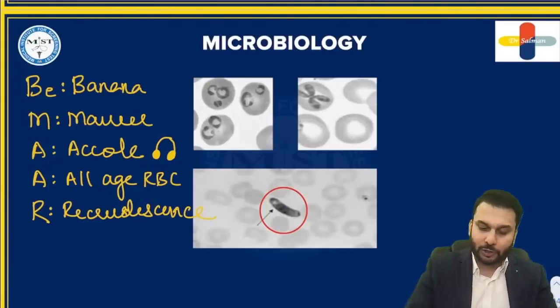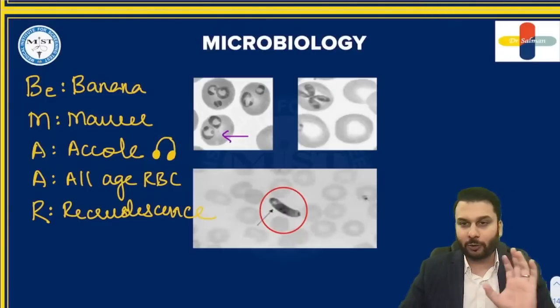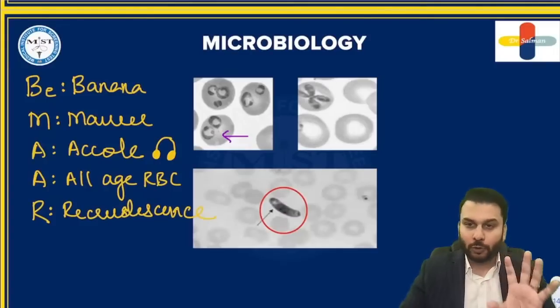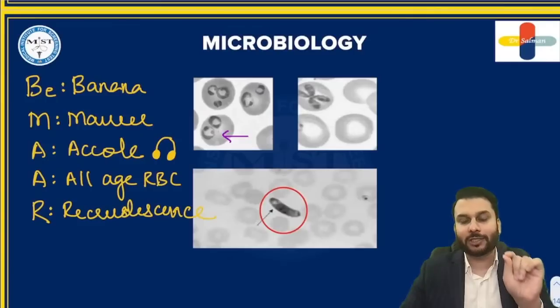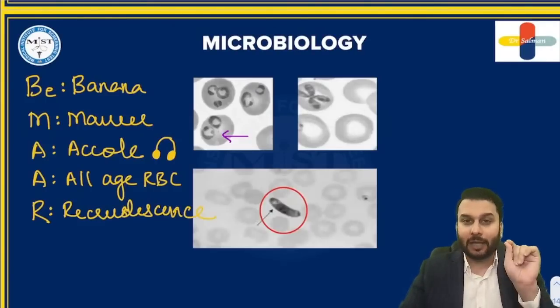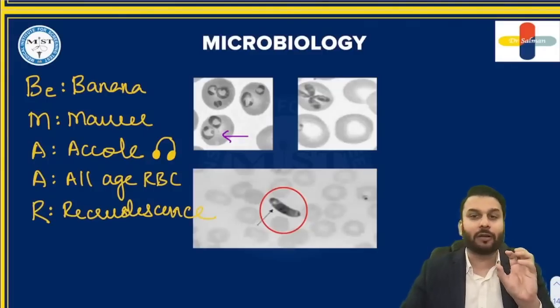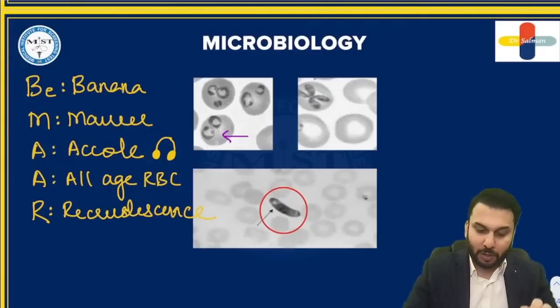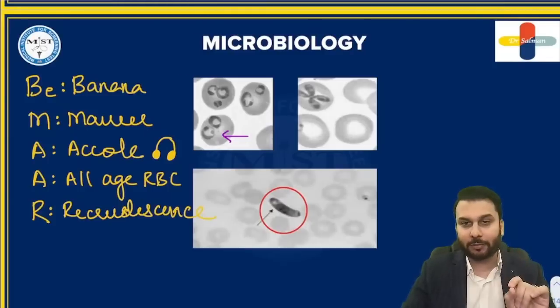You have to look at this trophozoite stage which is present inside the RBC. See, I know, don't get confused. Merozoites are getting made inside RBCs, I agree. But there is one stage in between called trophozoite also inside the RBC. And that trophozoite can give you these ring forms. If you see multiple rings within one single RBC, that's where you should remember it is falciparum. Multiple rings within one RBC.